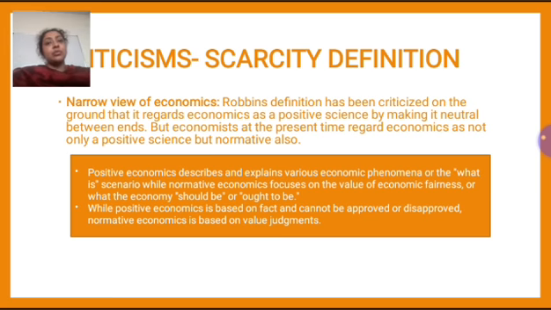An example would make you understand this better. So for example, if we talk about positive economics, it is neutral between ends and it is not passing any value judgment, it is not based on value judgment. So if we talk about law of demand, what does it say? It says other things remaining equal, if price of a commodity is increasing, quantity demanded for the same commodity will fall down. This fact cannot be disapproved. This is a fact, all right, that if all the other variables which are affecting demand are kept constant, then the price and quantity demanded will have a negative relationship.